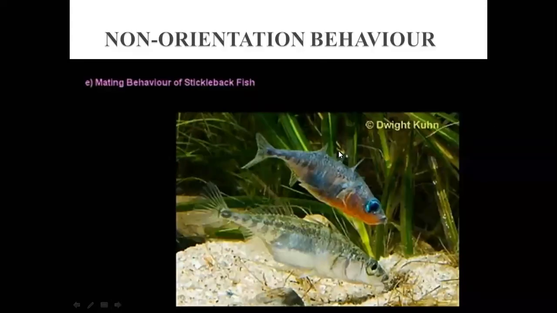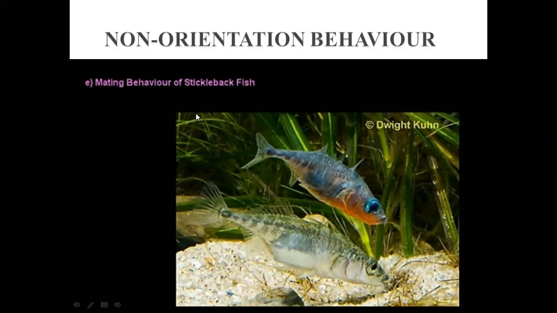Next is non-orientation behavior. Another example: mating behavior of the stickleback fish. You can see here, this is the stickleback fish, and this one is the female, and this one is the male.